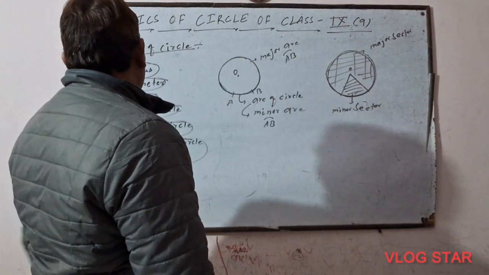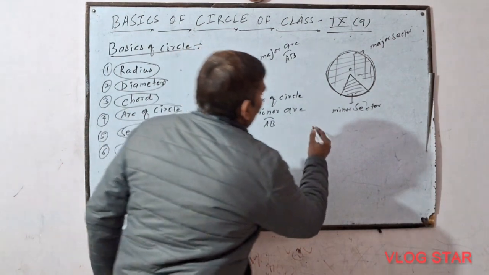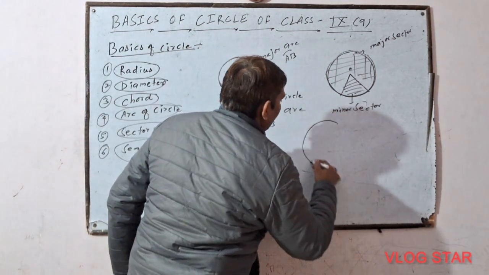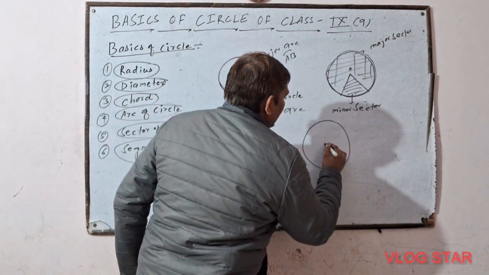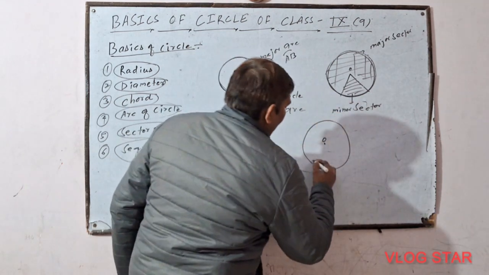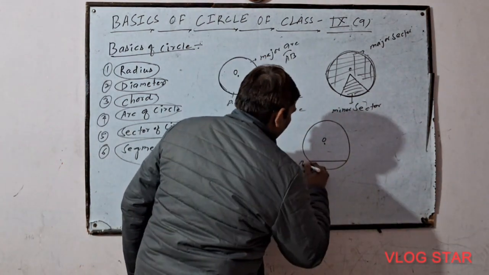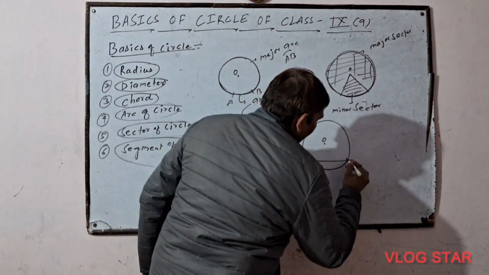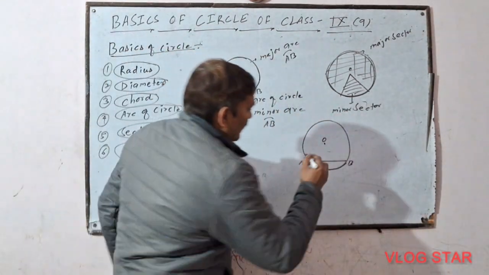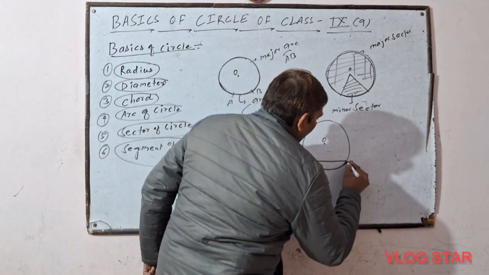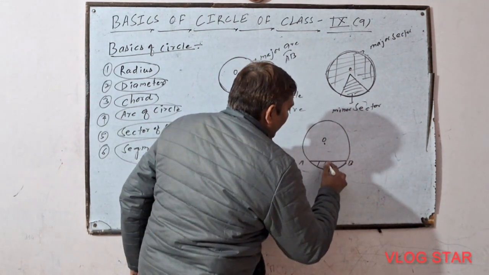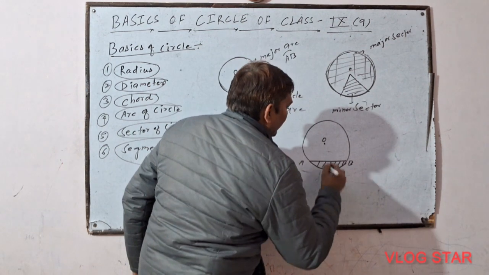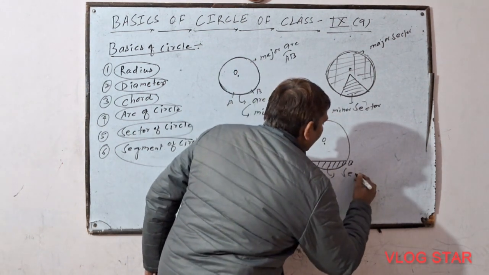Now just see the concept of segment. What is segment? This is the circle, this is the center of circle, this is the chord AB, and this is the arc of circle. Very simple: the area bounded by a chord and an arc of circle is called segment.